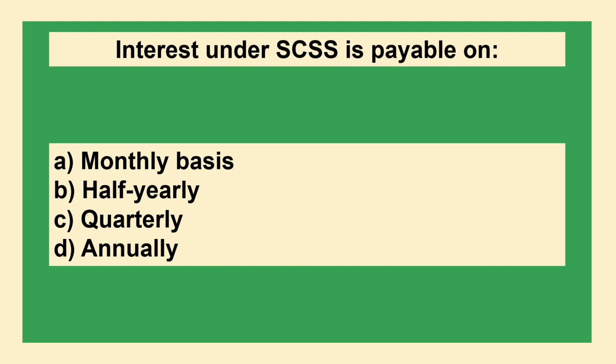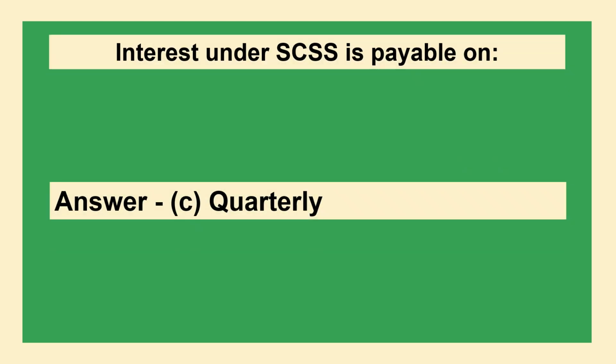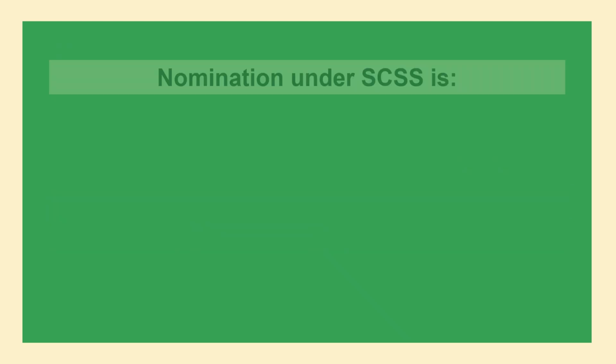Interest under SCSS is payable on option A, monthly basis. Option B, half yearly. Option C, quarterly. Option D, annually. The answer is option C, quarterly.